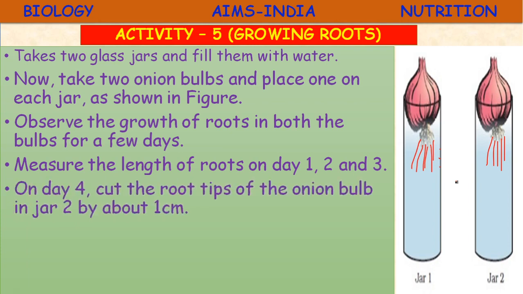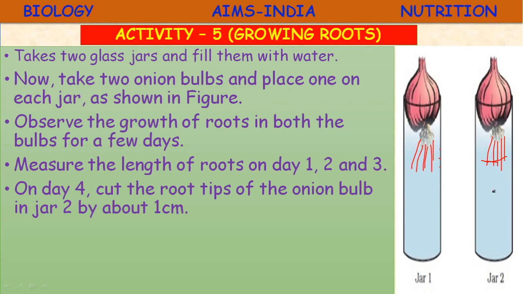Then on day 4 you take out the onion bulb in jar 2 and by about 1 centimeter you can cut the root tips, the tip of the roots you can cut.